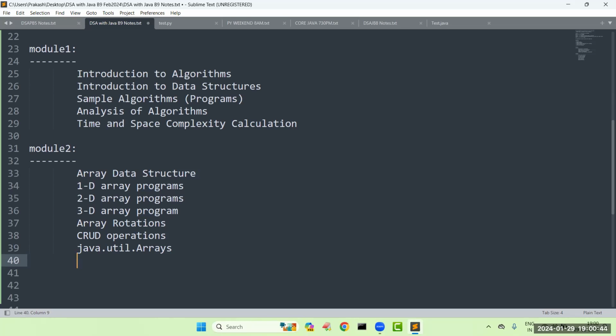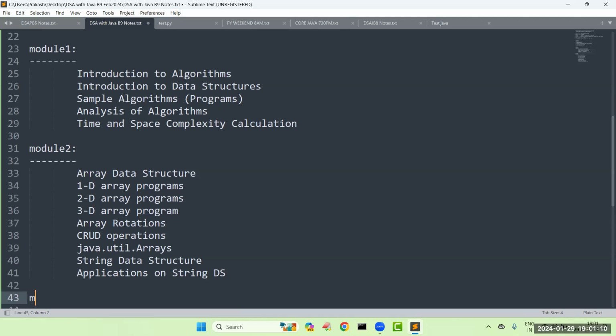After that, there is the string data structure also. We are going to see what is meant by string data structures and applications on it. So applications on string data structure also we will see. That is nothing but some kind of programs we are going to see. So these are nothing but the first two modules that we have.